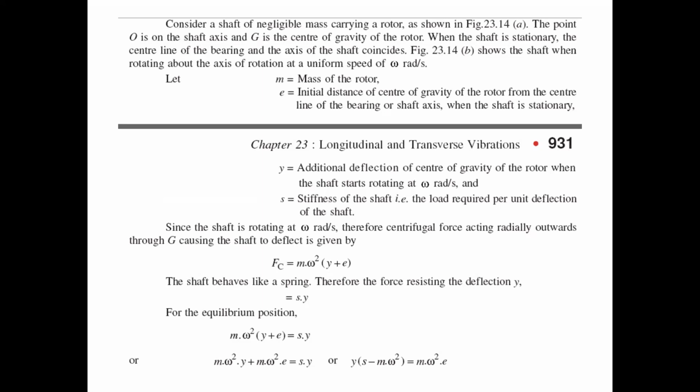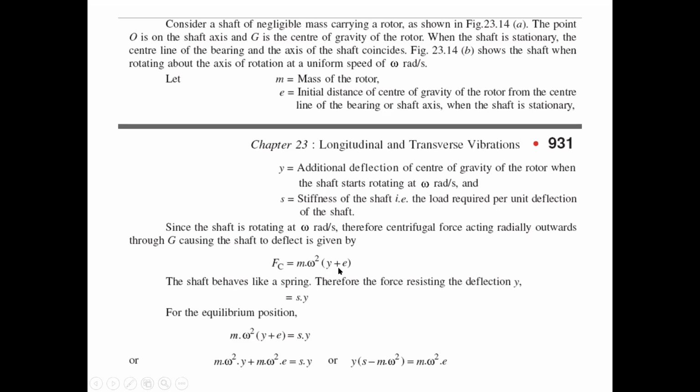The centrifugal force will definitely occur while the shaft is rotating. It acts outwards through G, causing the shaft to deflect, and is given by the centrifugal force m omega square r, but r is replaced with y plus e.